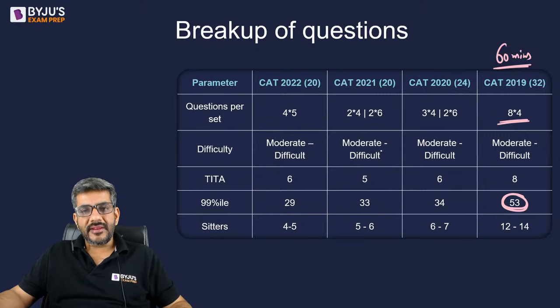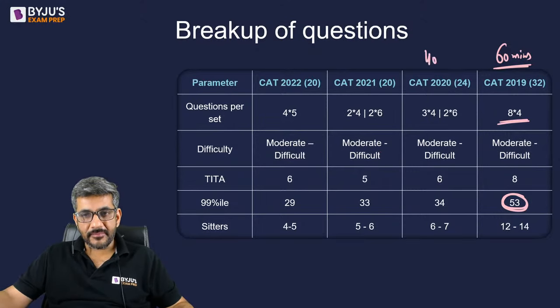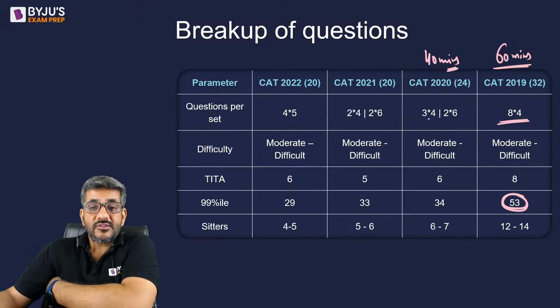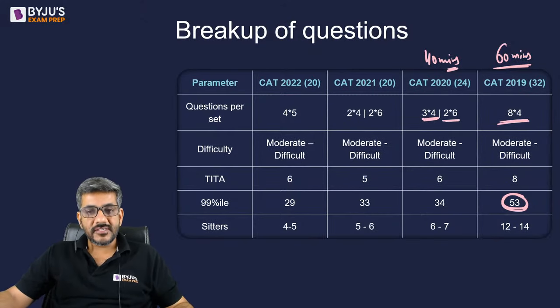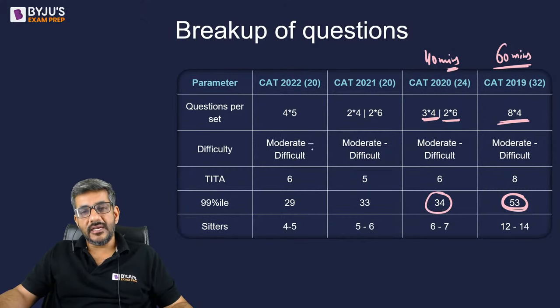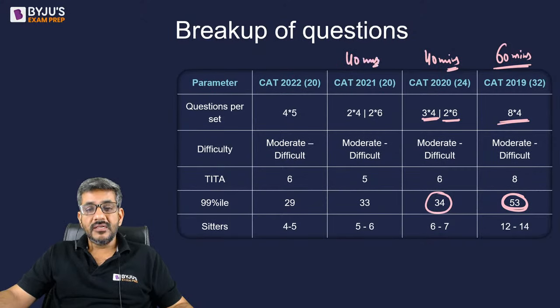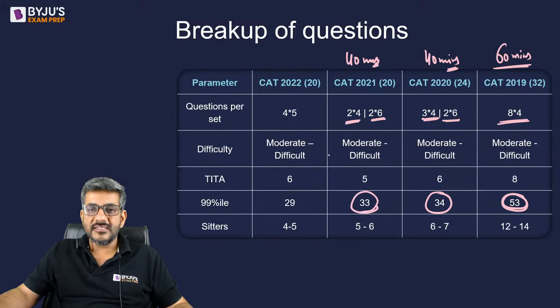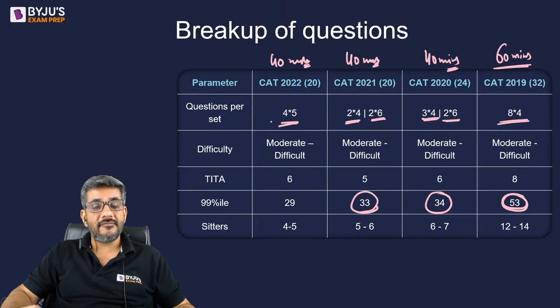In 2020, we had a 40 minutes paper. There were 24 questions, 3 sets of 4 questions each, 2 sets of 6 questions each. At a 34 score, you had a 99 percentile that year. In 2021, it was again a 40 minutes paper. Once again, there were 2 sets of 4 questions each, 2 sets of 6 questions each, and we had a 99 percentile at 33. Last year in 2022, once again it was a 40 minutes paper, but this time there were 4 sets of 5 questions each.